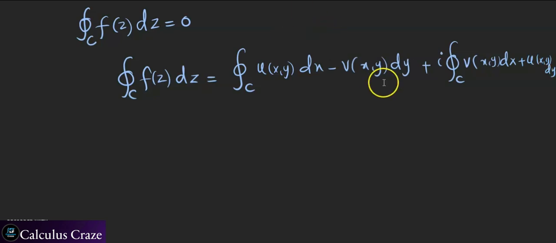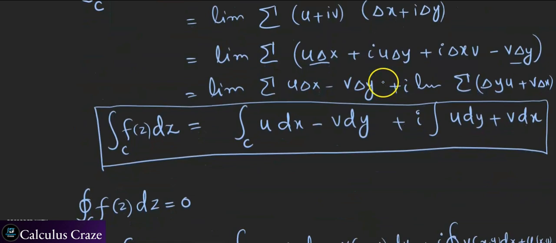So what I have used over here is this above result that we have recently seen.